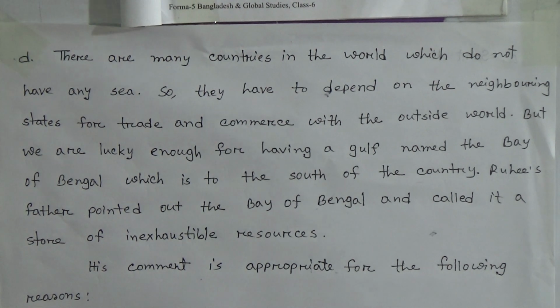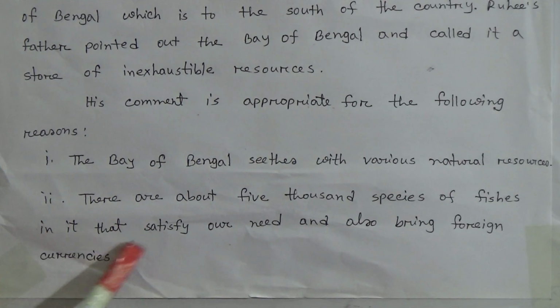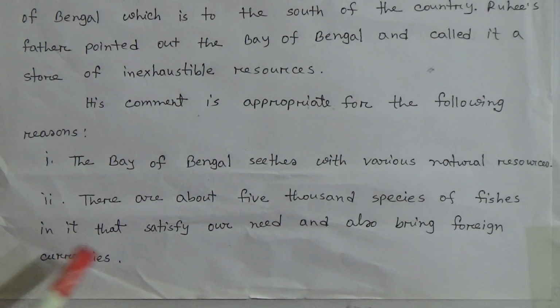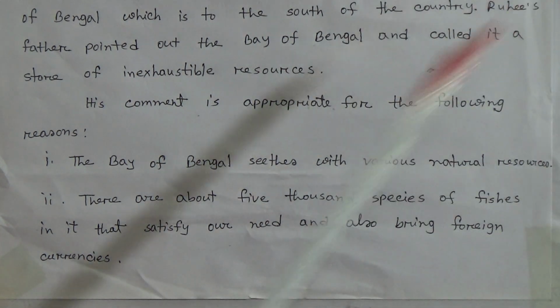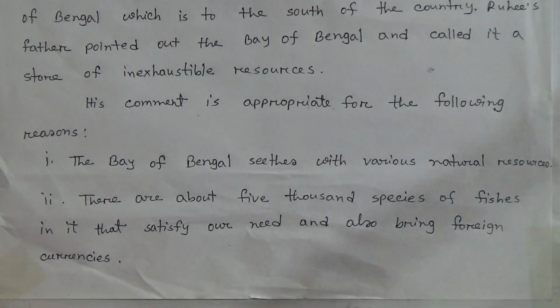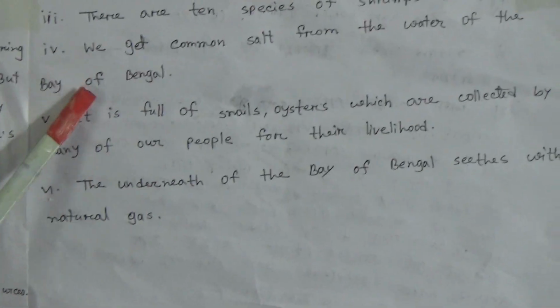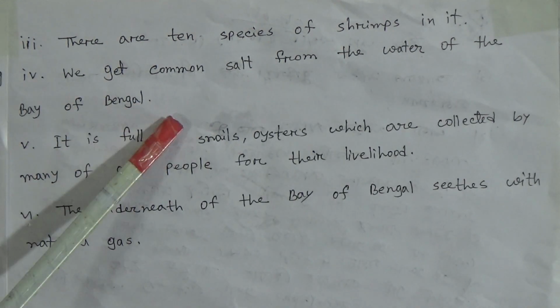Number 1, the Bay of Bengal sits with various natural resources. Number 2, there are about 5,000 species of fishes in it that satisfy our need and also bring foreign currencies. Number 3, there are 10 species of shrimps in it. Number 4, we get common salt from the water of the Bay of Bengal.